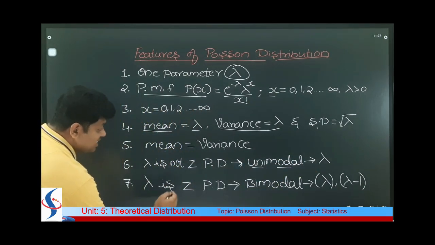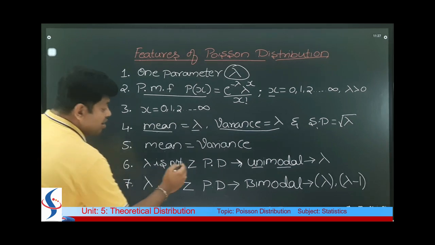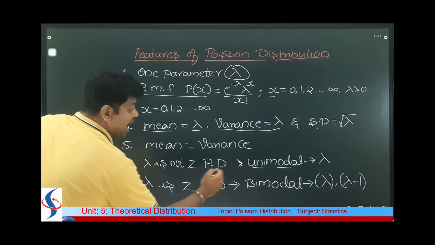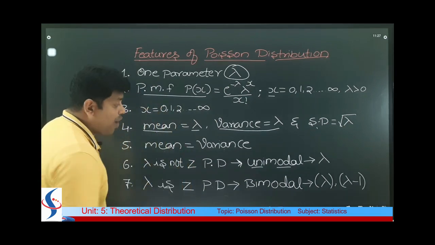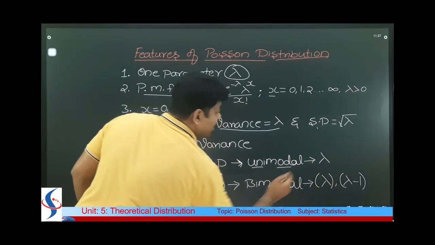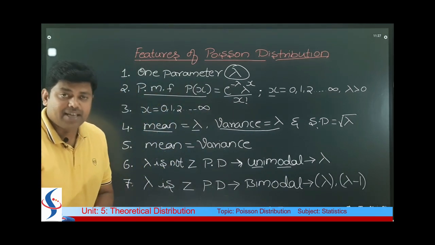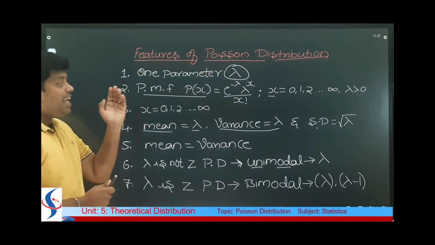If lambda is an integer, the Poisson distribution will be bimodal, that is bimodal means 2 modal values. So one is lambda and another one is lambda minus 1. Simple, right? So please do remember.